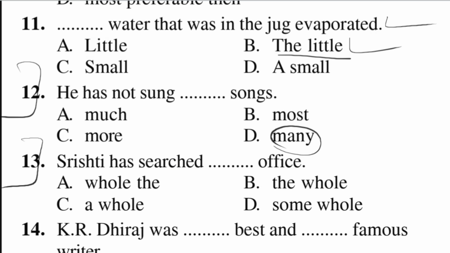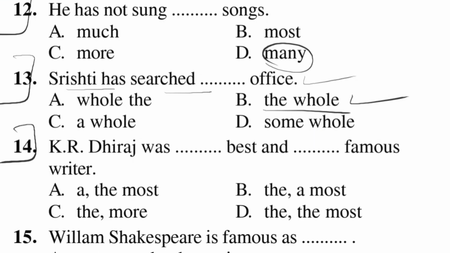Next example, Srishti has searched dash office. Correct answer is Srishti had searched the whole office. So next, the 14th question. K.R. Dheeraj was dash best and the dash famous writer. So the correct answer is K.R. Dheeraj was the best and the most famous writer. So the correct answer is the, the most. The best and the most.